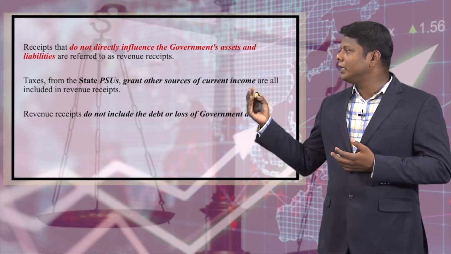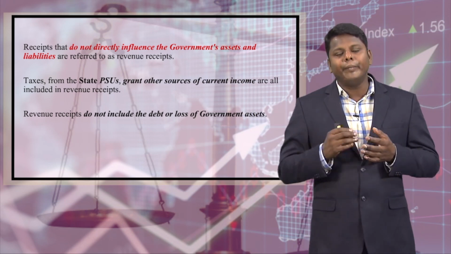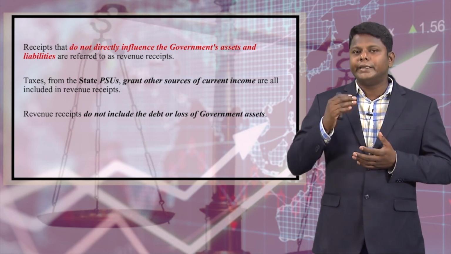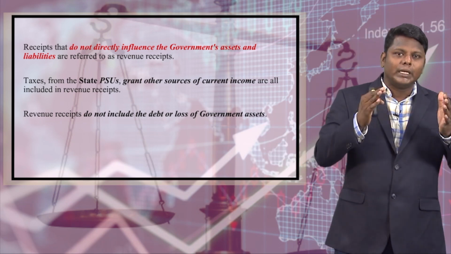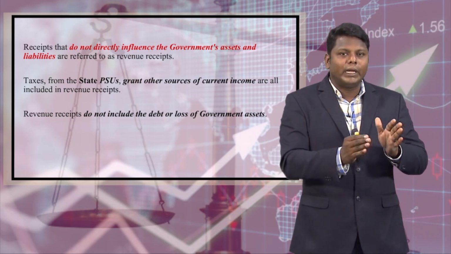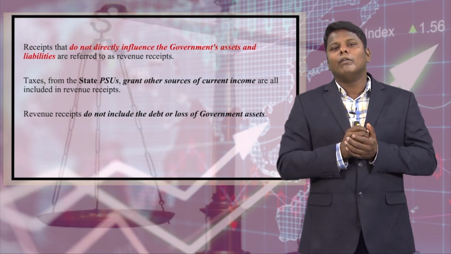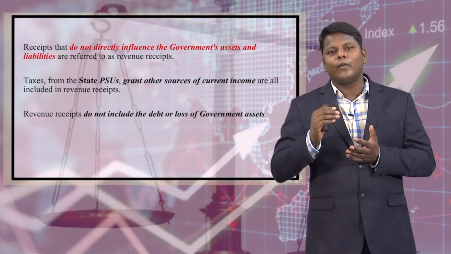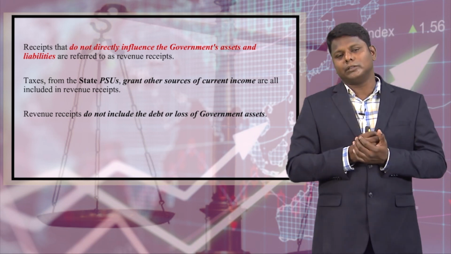Revenue receipts do not include any debt or loss of government assets, because these are dealt with under capital expenditure.